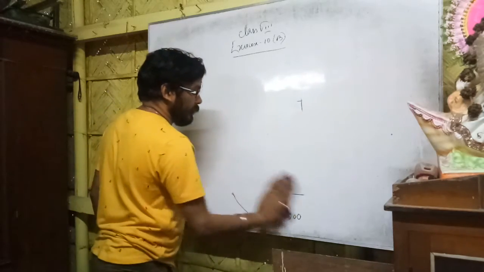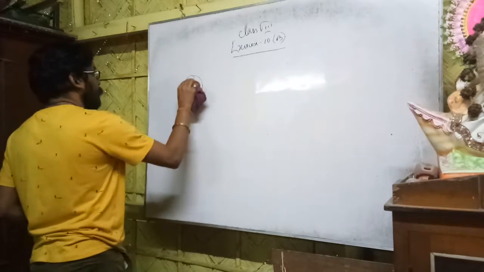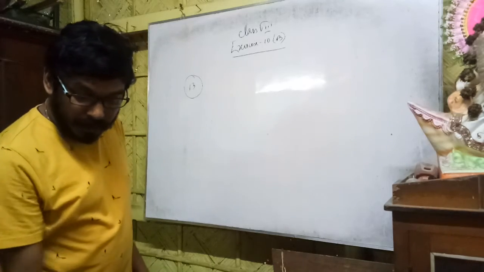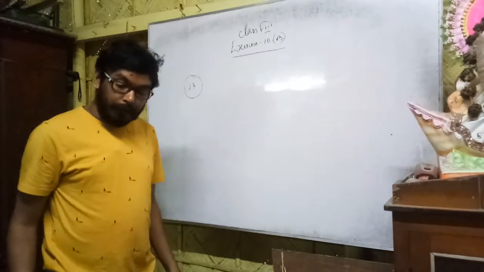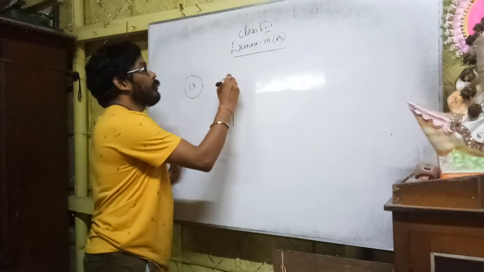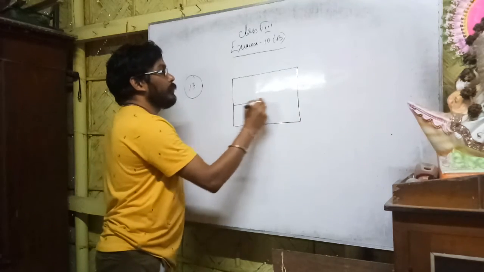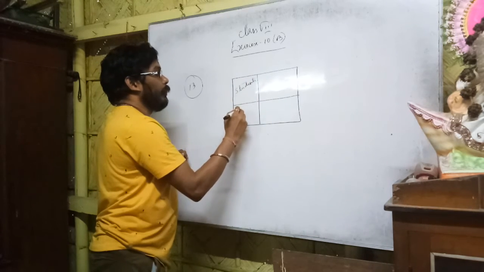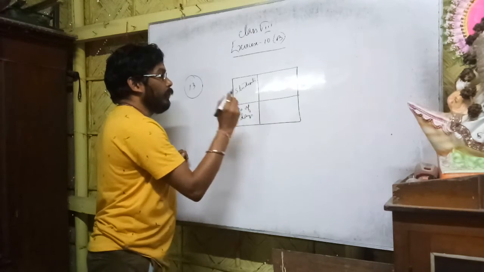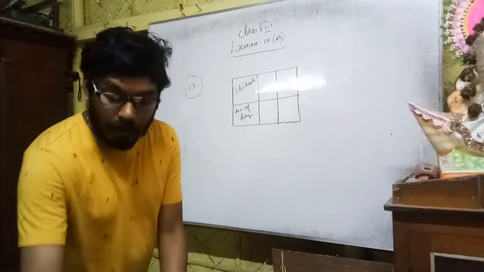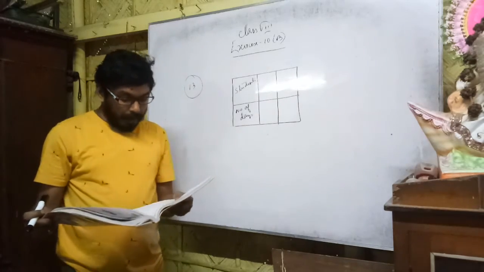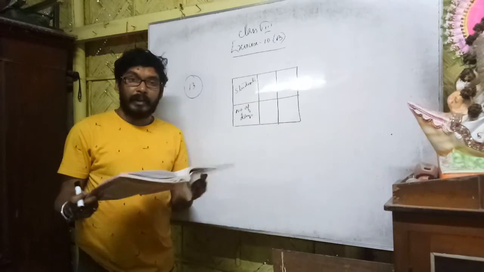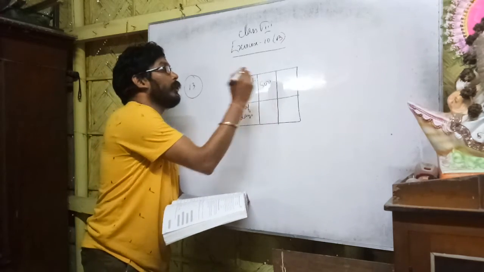Now question number 13. This is the last question of exercise 10B. So question number 13. What did they say? A hostel had rations for 60 days for 500 students. So here is students and number of days. So 500 students can take food for how many days? 60 days. So 500 students can take food for 60 days.